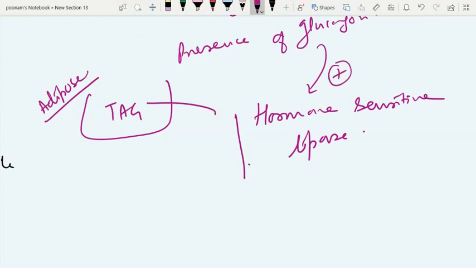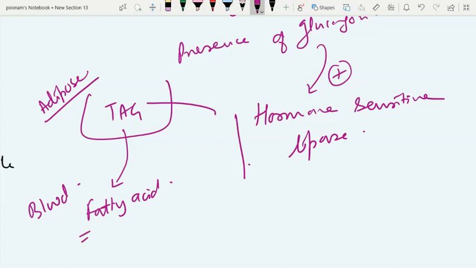Now glucagon activates hormone sensitive lipase enzyme via cAMP dependent phosphorylation, and that hormone sensitive lipase, when it acts on triacylglycerol, mobilizes the fatty acid to the blood. So this is the triggering of ketogenesis. The mobilization of fatty acid to the blood via the action of hormone sensitive lipase is the foremost requirement of ketogenesis, which is met in presence of glucagon via its action on hormone sensitive lipase, where it phosphorylates and activates it.